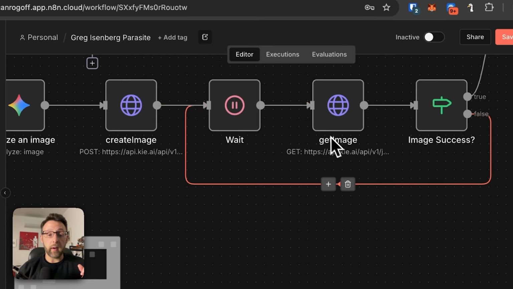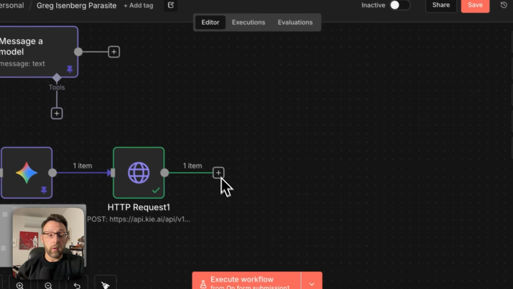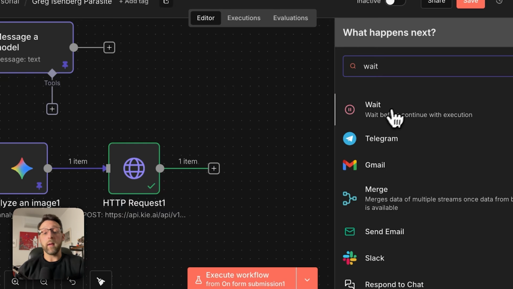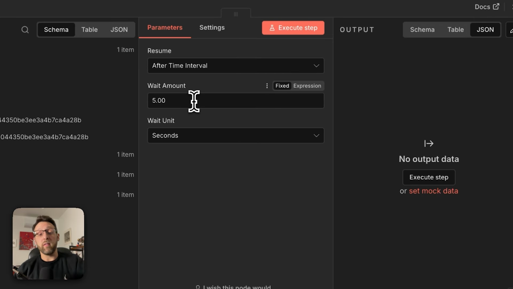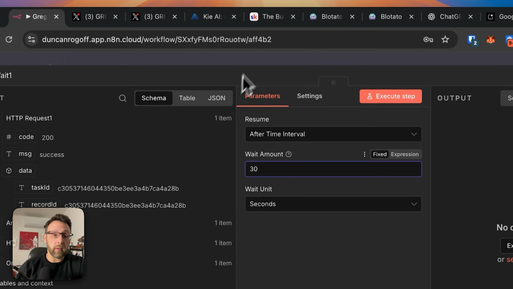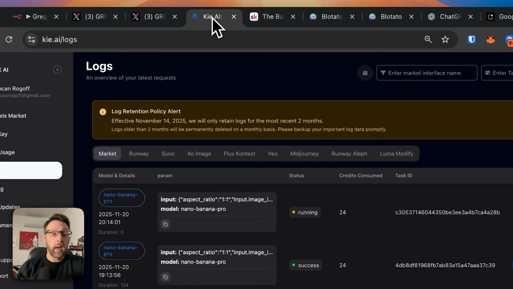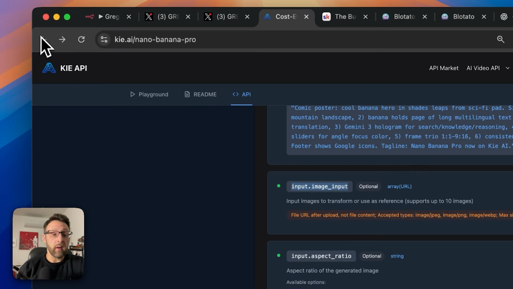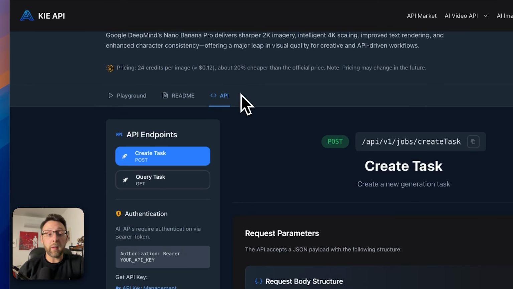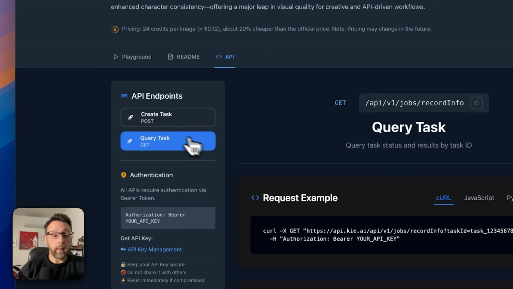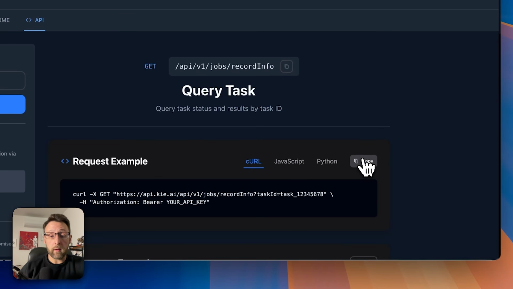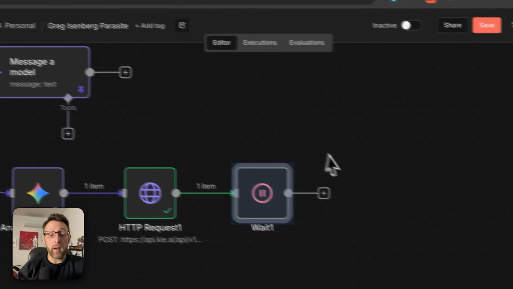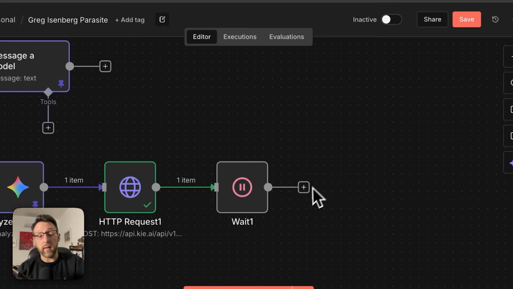There's a little trick that I'm going to copy from here. Basically, all you do is click the plus and you're going to wait. It takes a little bit of time for the image to finish generating, so you just want to wait to see if it's done before checking. So I'll just set this to 30 seconds or something like this. And if we come back into the Kai documentation, into this Nano Banana Pro documentation, what we need is to query this task. If we go ahead and click copy, this is just another request to actually get the task once it's finished.